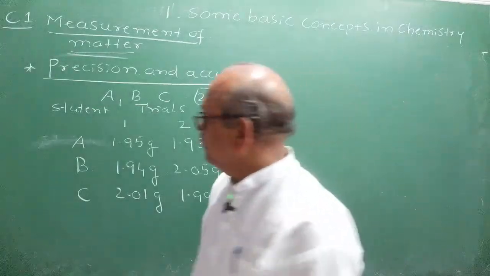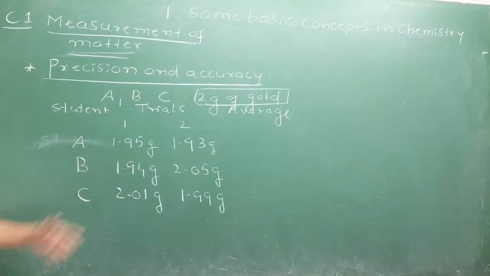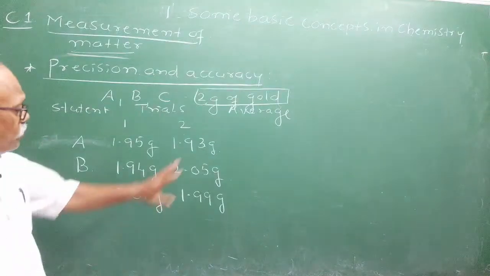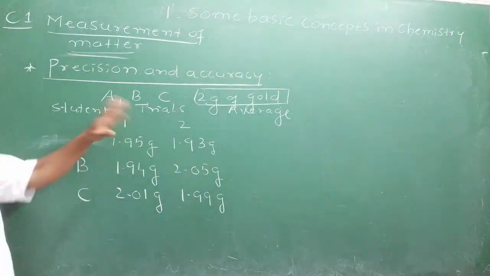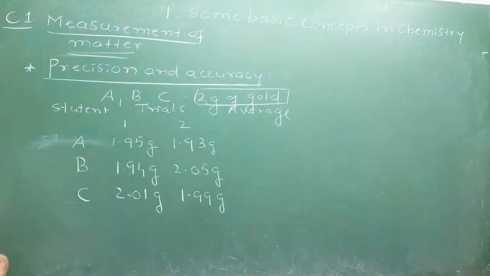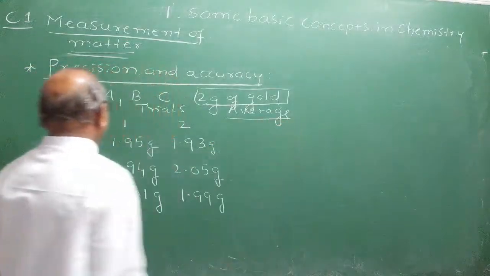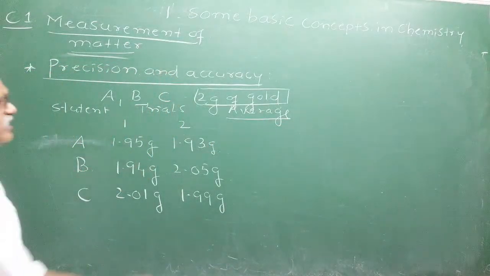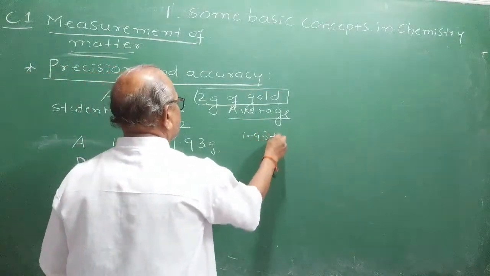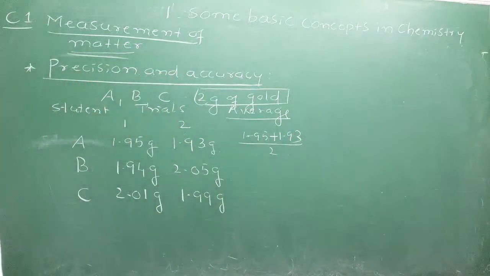Now, my question to you is, these are the readings. I give them a physical balance in the laboratory and 2 grams of gold. I know the mass correctly, but I don't tell the 3 students what it is. I tell them to go and weigh it, take 2 readings, and find the average. Mr. A calculates the average: 1.95 plus 1.93. All of you calculate the average of all the 3 students.